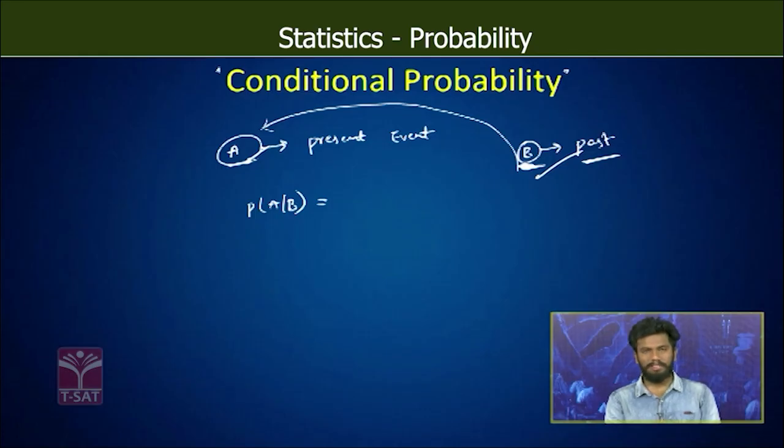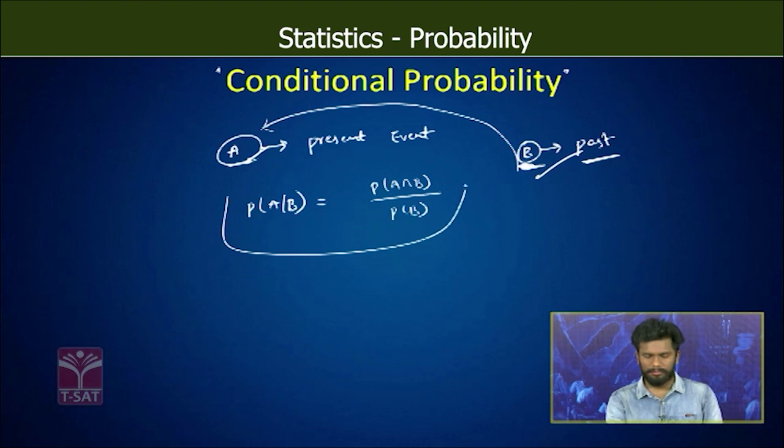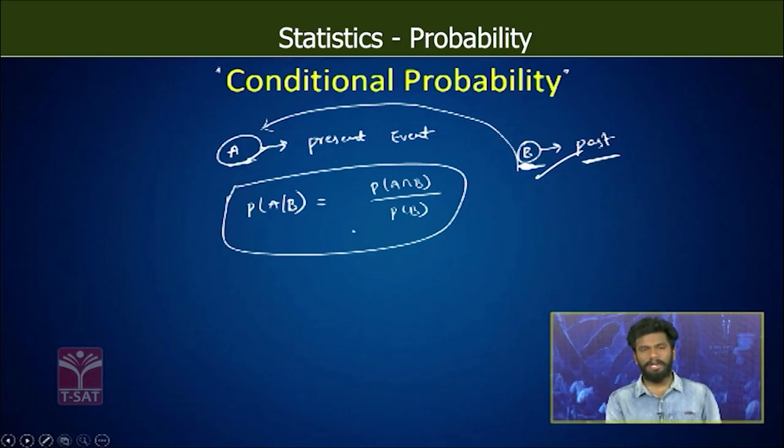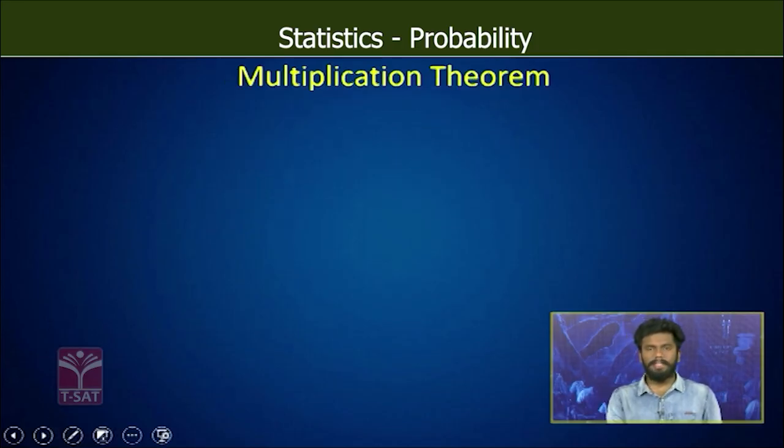There is nothing but probability of occurrence of event A given that B has already occurred, and it is given by probability of A intersection B divided by probability of B. We will see an example regarding this conditional probability in the last. So first we'll continue the topic from here. It's given that P of A given B is nothing but probability of A intersection B divided by probability of B. So from this we can extend and form the multiplication theorem.